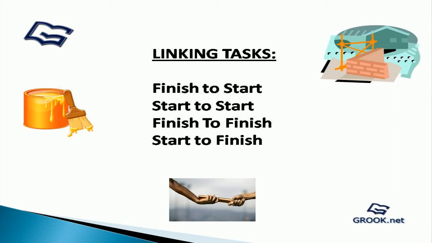But to give you an example, let us say that in a relay race, task A is that racer number 2 starts running with the baton, and task B is that racer number 1 can stop running. So, it is only after racer number 2 has started running with the baton can racer number 1 finish his running.